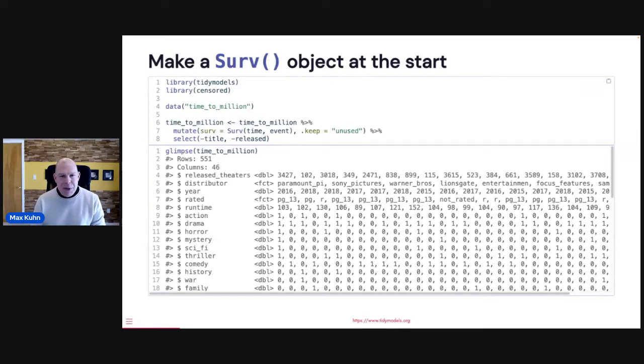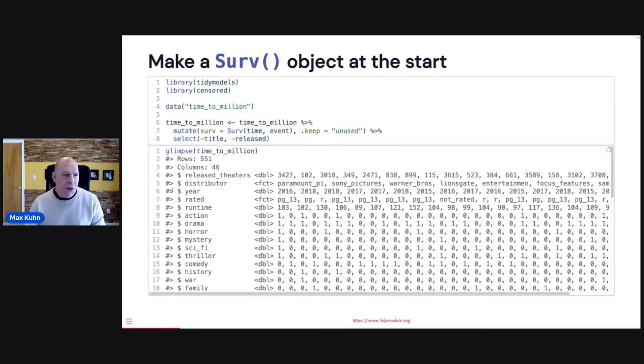So for the data set I'm going to use, I didn't want to use a medical data set because, honestly, there are a number of them, but they're very small and we've reused them over and over again. So I have some data that is time to $1 million of revenue for movies. Each row here is a different movie. We have features like how many theaters it was released in, who released it, genre keywords and things like that. And we want to make predictions and model these data.